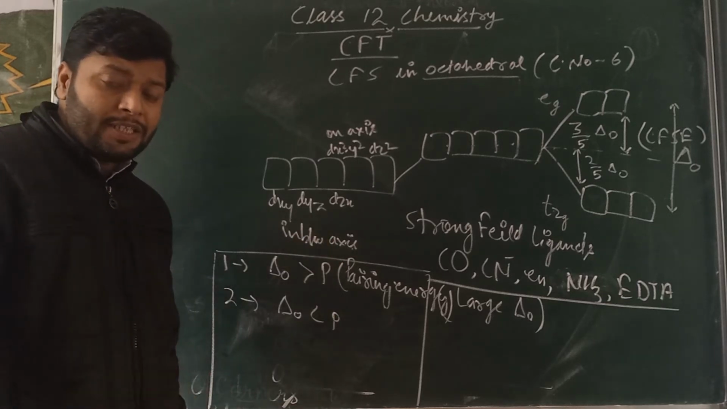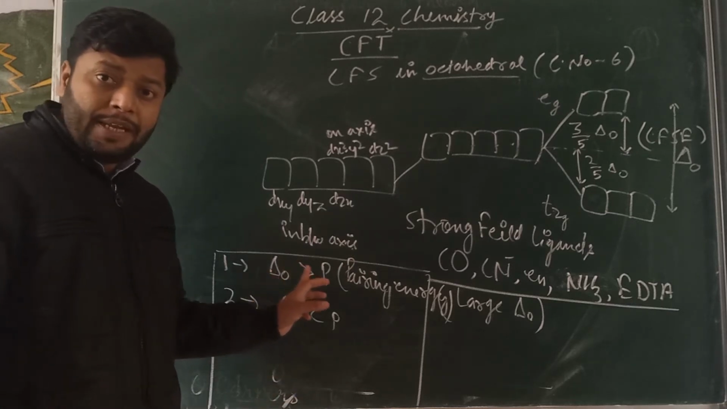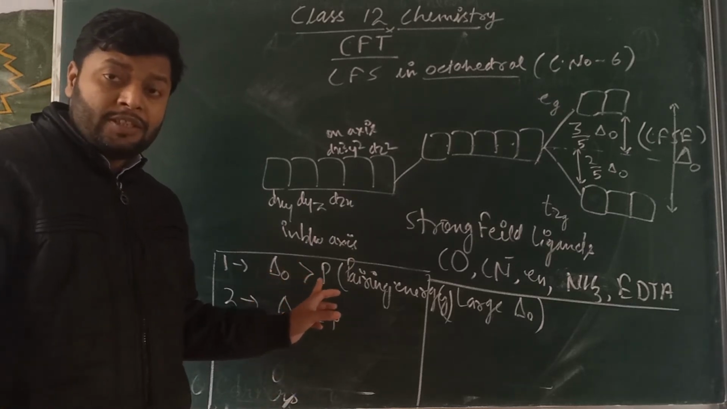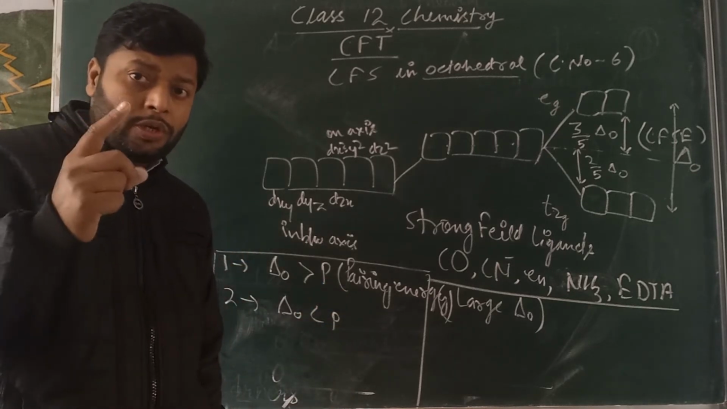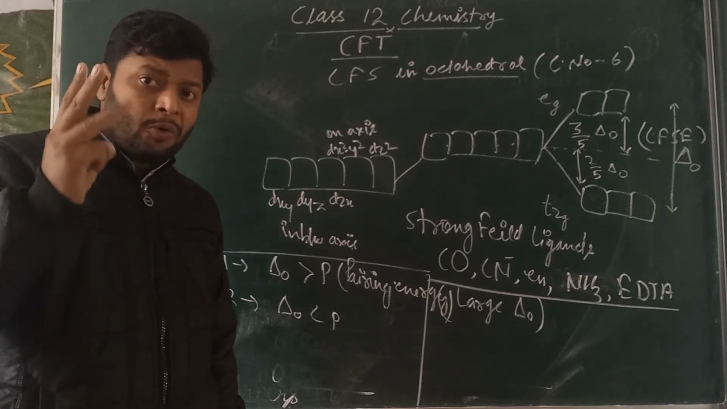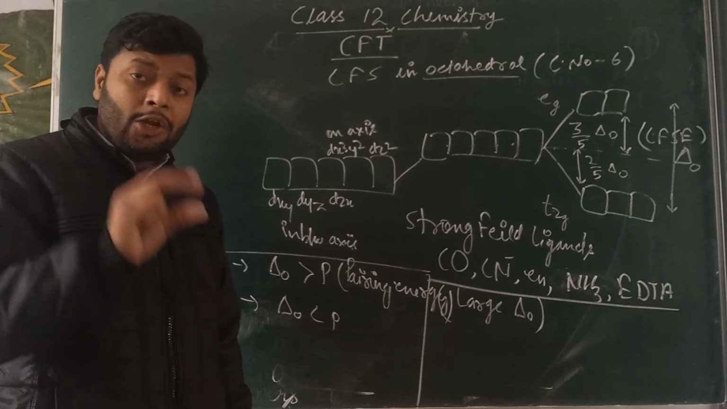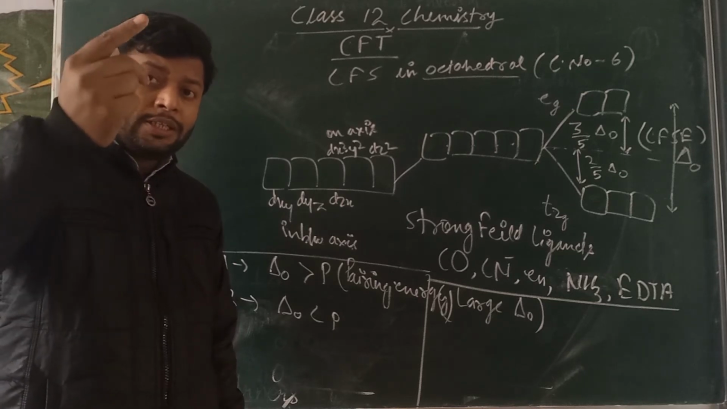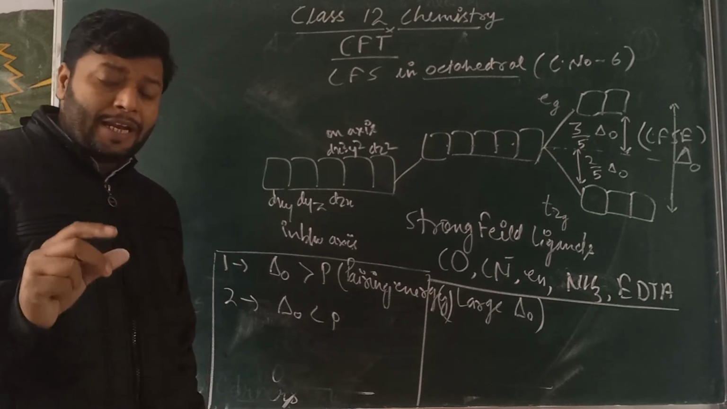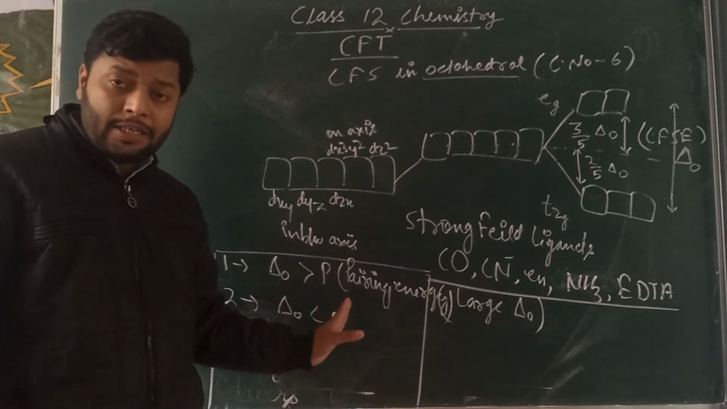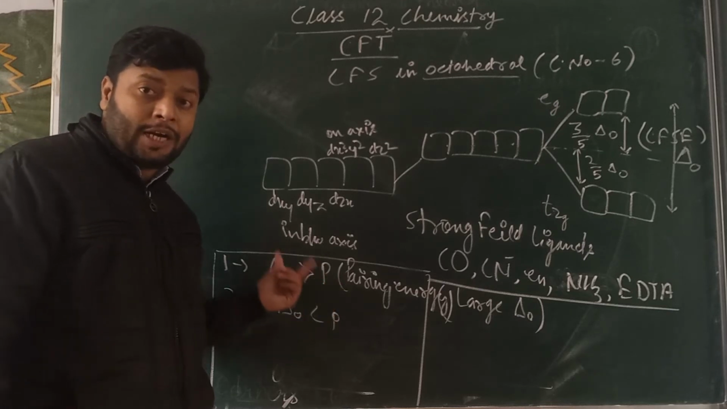So what will happen in the case of a strong field ligand? If the pairing energy is smaller than delta O, electrons generally get paired, because according to Hund's rule, the Pauli exclusion and Aufbau principle, electrons must go into the lower energy level first, then the higher. So pairing of electrons occurs when the pairing energy is smaller than delta O.